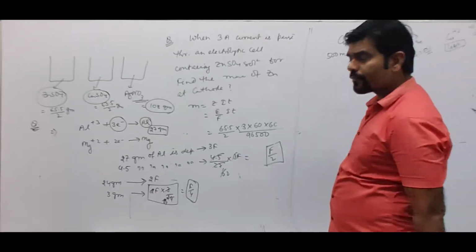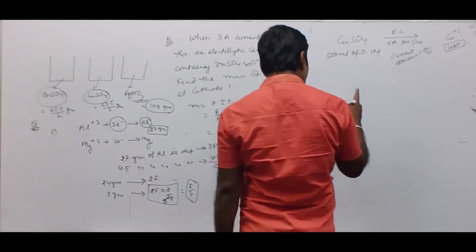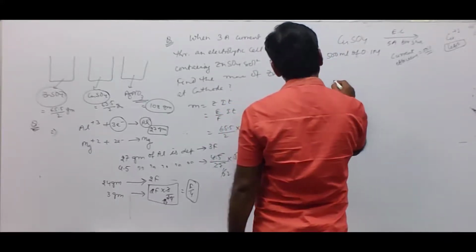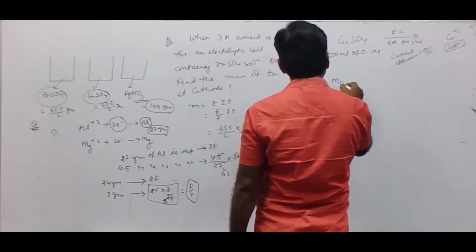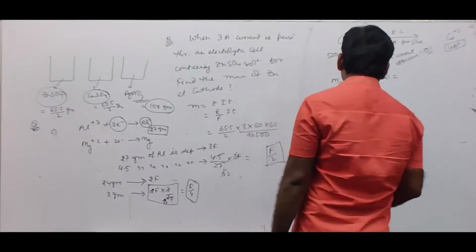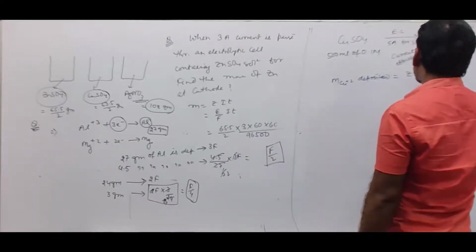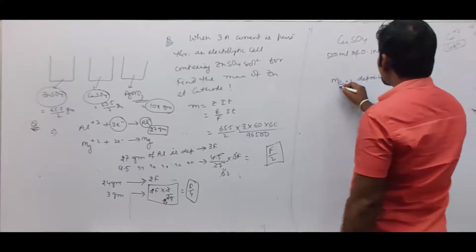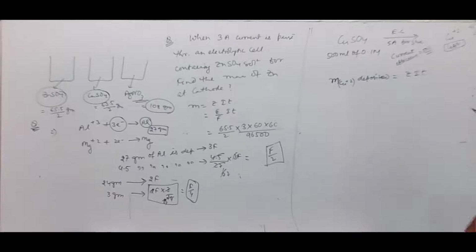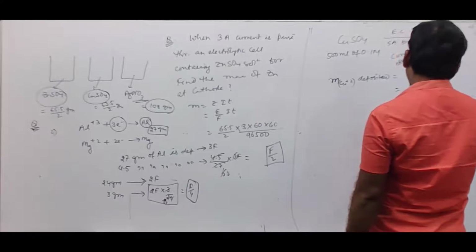That is the question. So by passing this much current for 3 hours with 50% efficiency, how much copper 2 plus has been deposited, you need to calculate. So the mass of copper 2 plus deposited is equals to ZIT, from Faraday's law. So Z is equals to E by F into I into T.